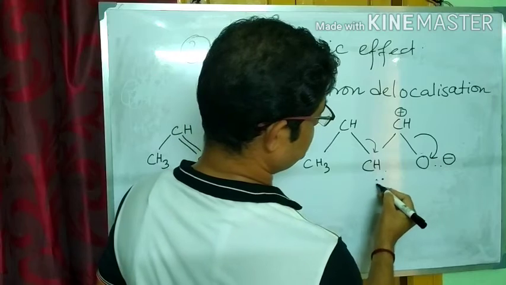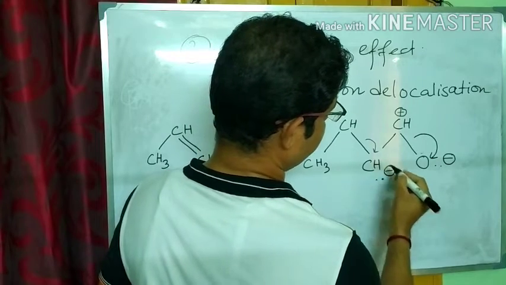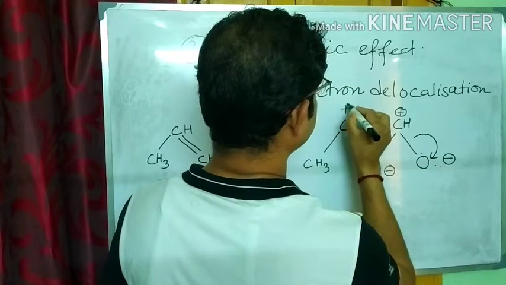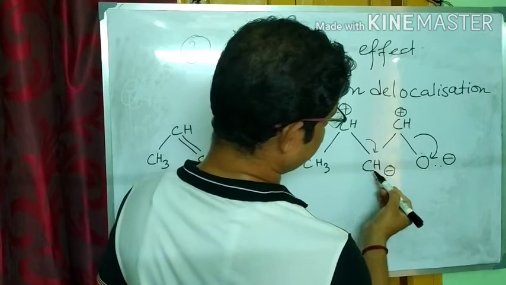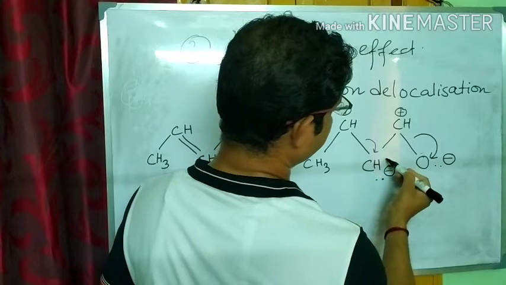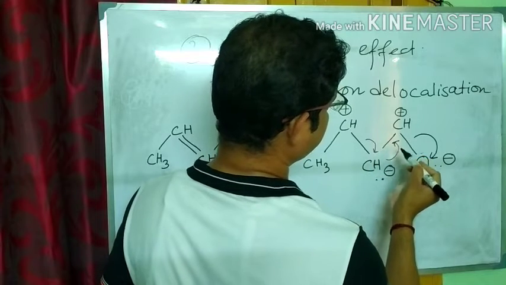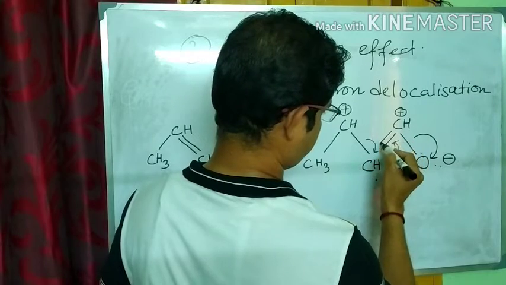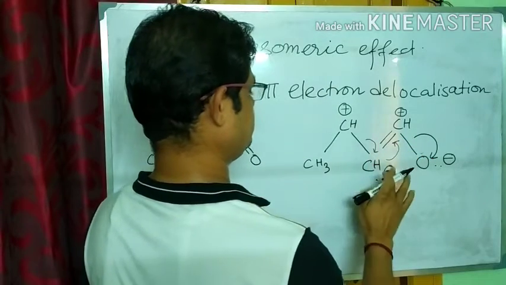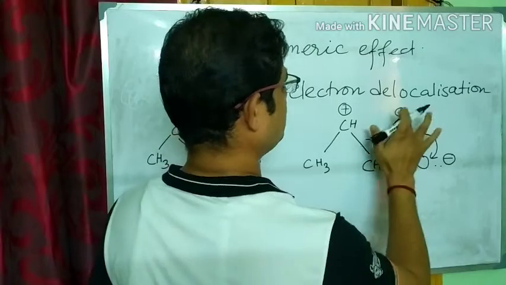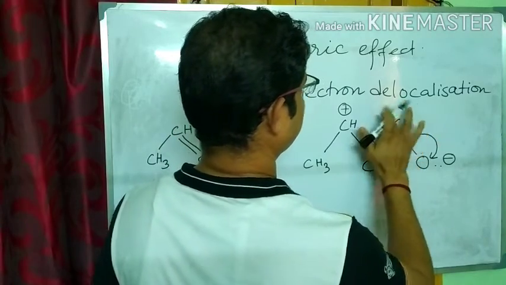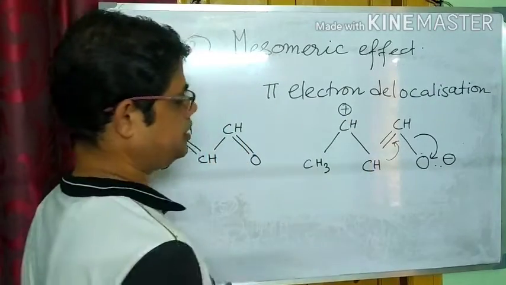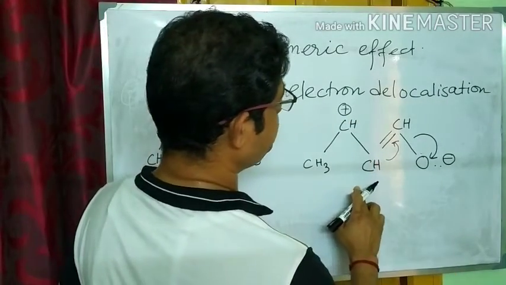Here, carbon gets the electron pair and becomes negative, and here carbon gets a positive charge. Now this carbon donates the electron pair here to make a pi bond. Now we get this polarized structure. It is called a contributing structure.